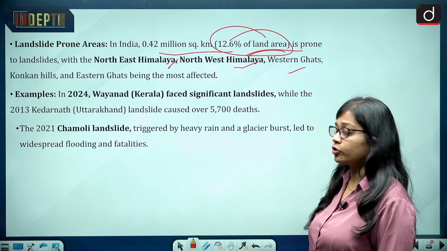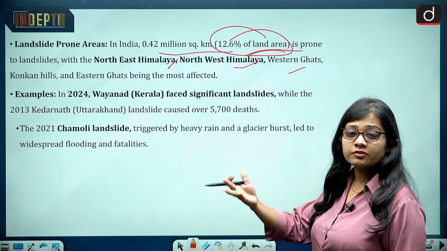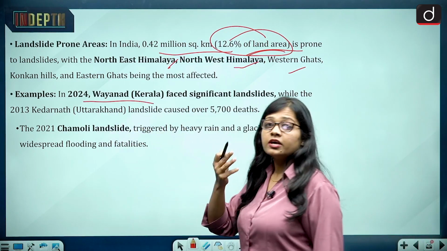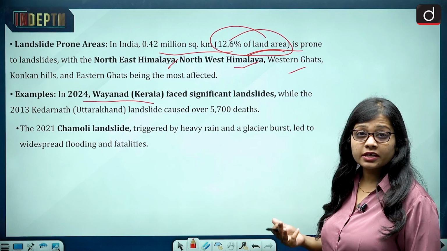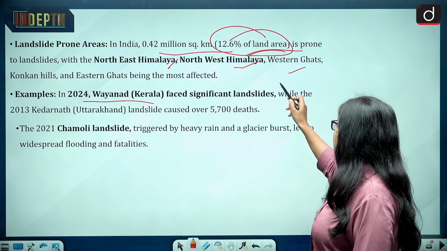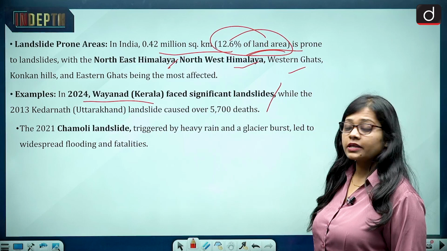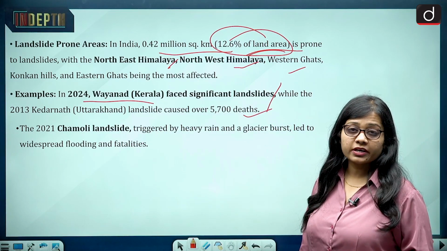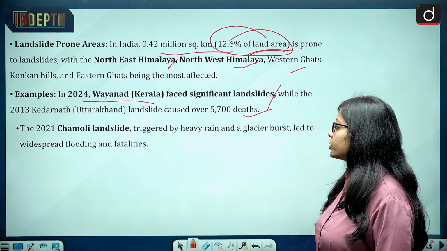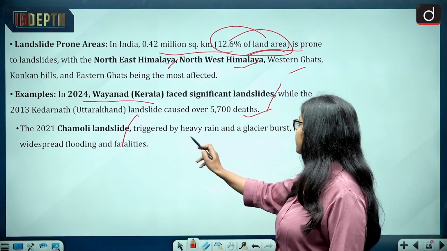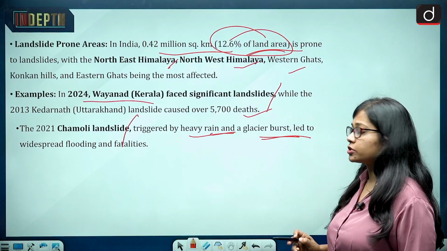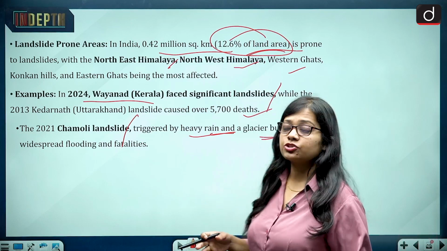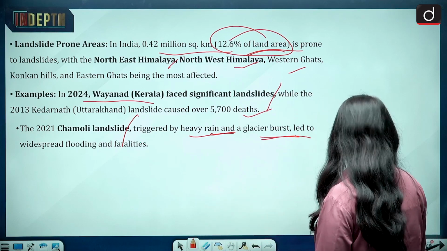Out of these, the Western Ghats, the Himalayan region and the northeastern region are the most prone. A few examples: last year the Wayanad landslide in Kerala was one of the worst landslides that India has seen in its history. Then the 2013 Kedarnath landslide, in which around 6,000 deaths took place. Then the 2021 Chamoli landslide, triggered by heavy rain and a glacial burst. That also led to a lot of public property damage. So this was about landslide.